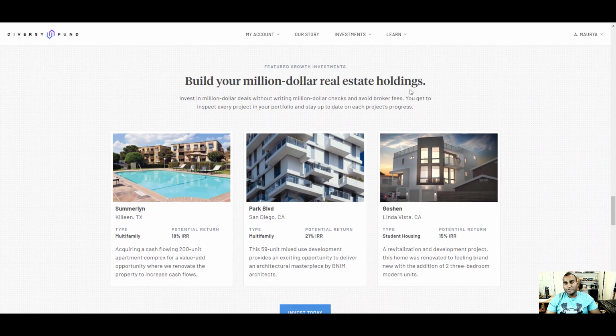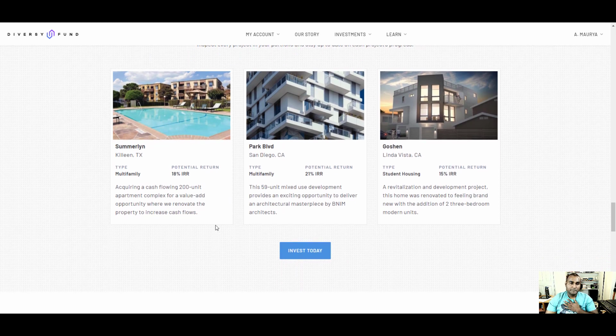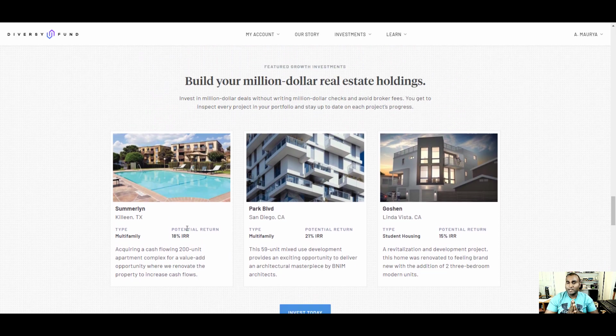Okay, build your $1 million real estate holding, right? Invest in a $1 million deal without writing a $1 million check. Avoid broker fees. You get to inspect every project in your portfolio and stay up to date on each project's progress, which is nice, right? I don't have $1 million, neither can I go and borrow from the bank right now $1 million. And for me to have access to this kind of platform is amazing, right?